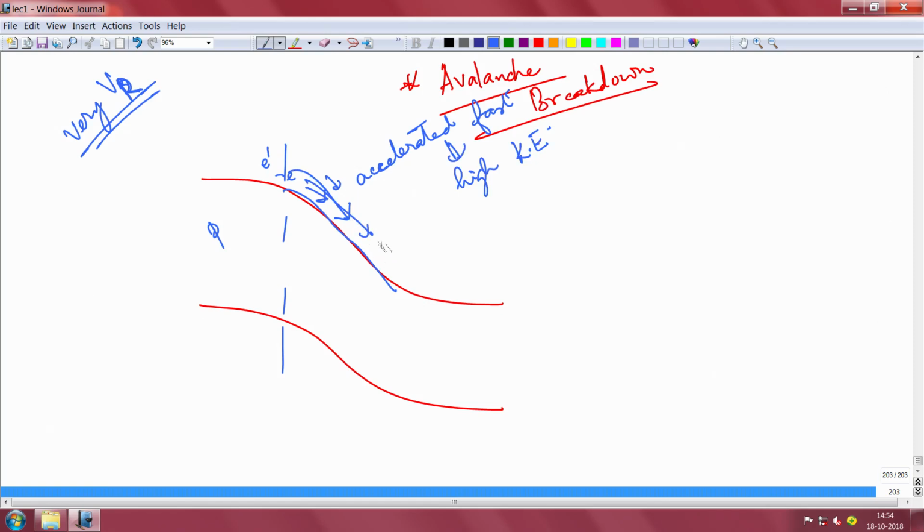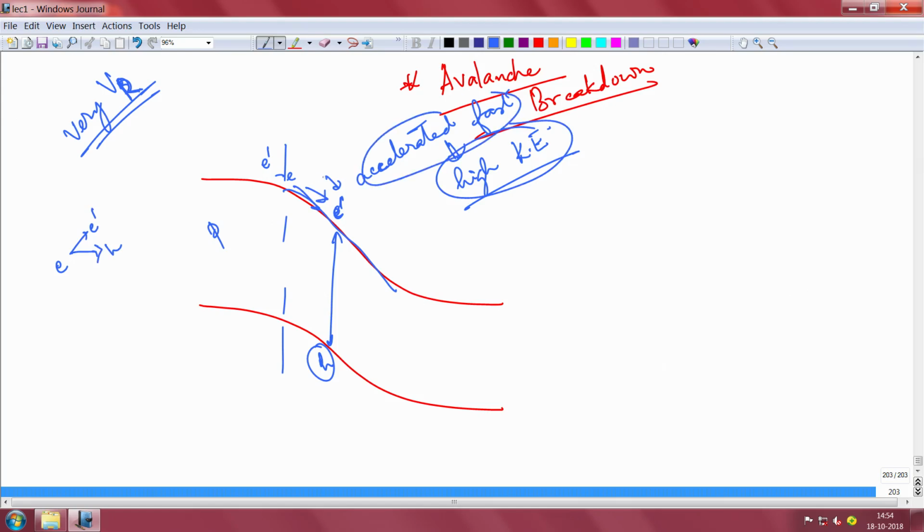By virtue of its high kinetic energy, the electron will knock out an electron from a neutral atom, and it might create an electron hole pair. So, an electron that was coming strikes one atom and creates an electron hole pair, because it was too energetic, having a lot of kinetic energy from being accelerated fast by the very high field. The second electron that is formed will now get accelerated and might knock out another electron and create one more electron hole pair.